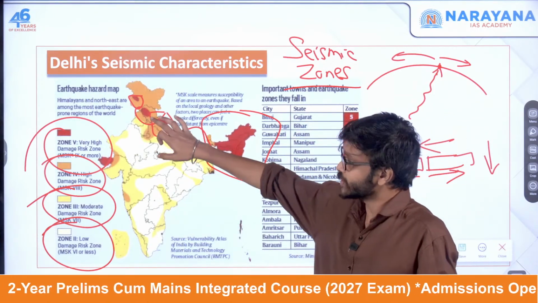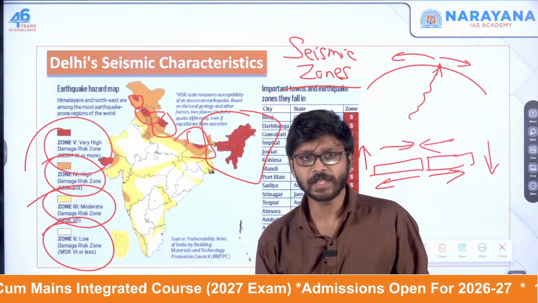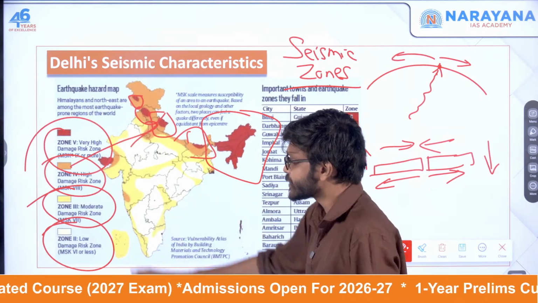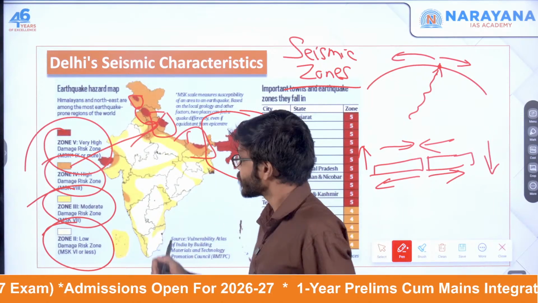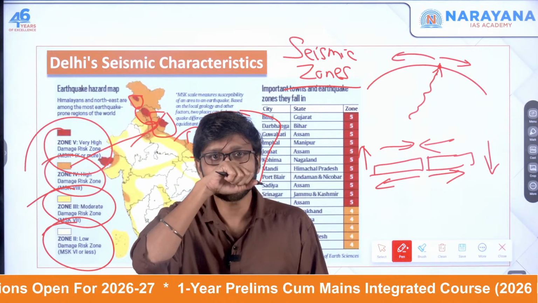Again, here you can see that Delhi is also coming somewhere here. What is the color code of Delhi? This one. So Delhi is coming in zone 4. Zone 4 is a high damage risk zone.